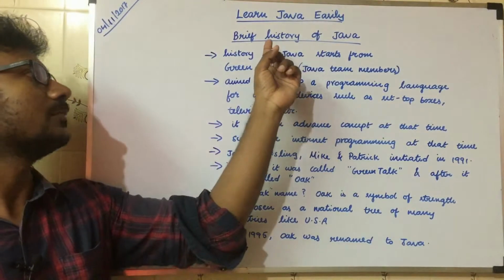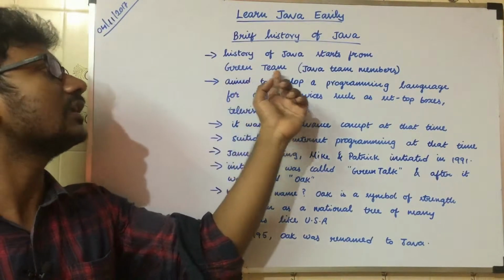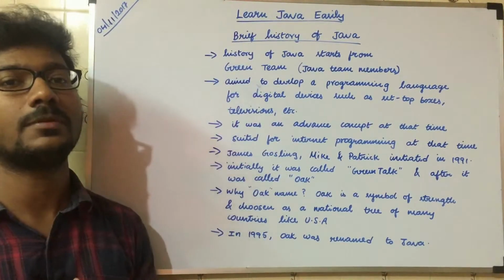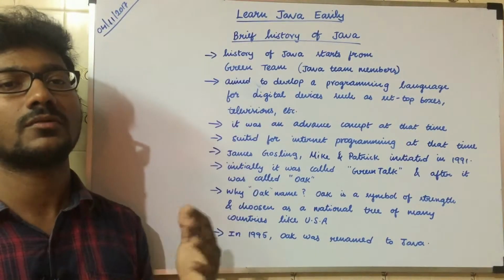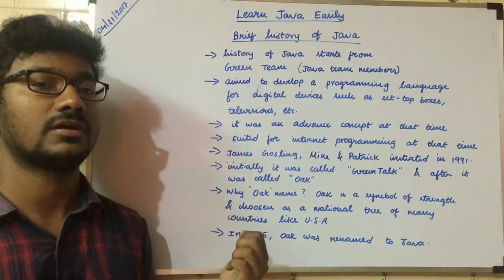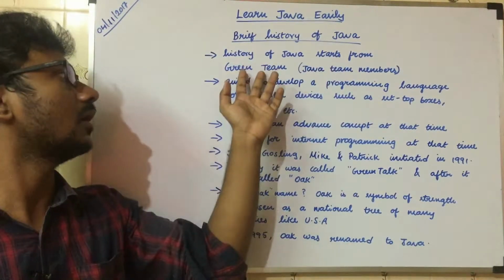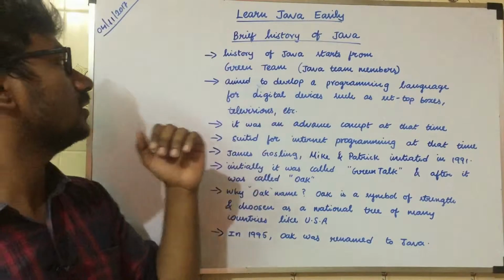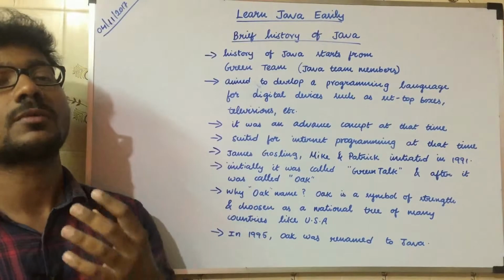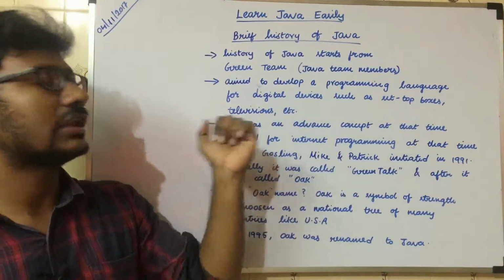Now we are going to see the brief history of Java. First, we need to thank these members, the green team members, for making this project a successful one. Nowadays we are happy because of them, because everything is running based on software, and most of the software was written using Java. That's why we need to be very thankful to these Java team members called the green team. The green team is the first team that initiated Java. At that time, they aimed to develop a programming language to support features in digital devices like set-top boxes, television, etc.